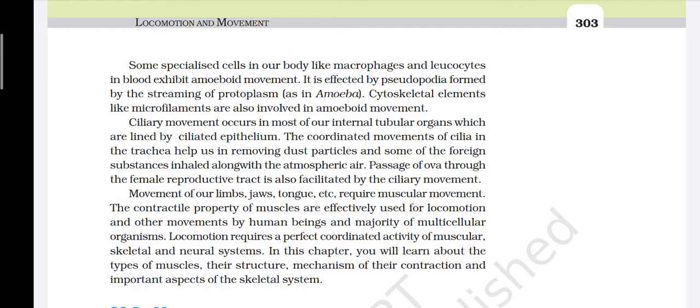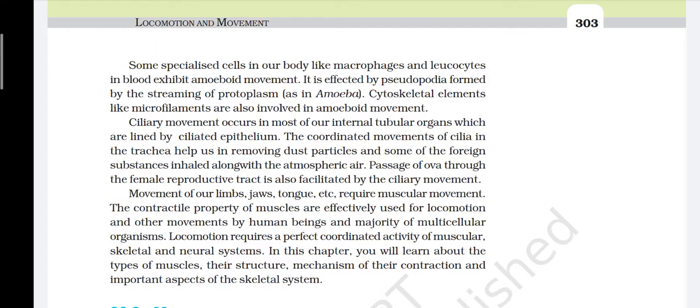Ciliary movement occurs in most of our internal tubular organs which are lined by ciliated epithelium. The coordinated movement of the cilia in the trachea helps us in removing dust particles and some of the foreign substances inhaled along with the atmospheric air. Passage of ova through the female reproductive tract is also facilitated by the ciliary movement.